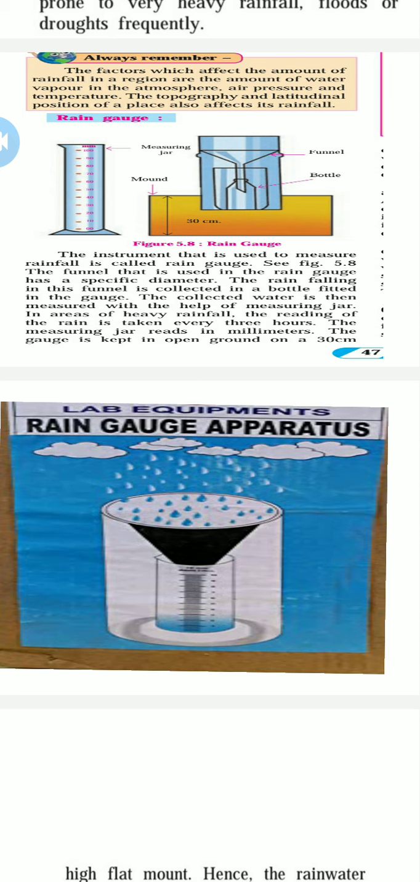Then the collected water is measured with the help of a measuring jar. In areas of heavy rainfall, the reading of the rain is taken every 3 hours. The measuring jar reads in millimeters. The gauge is kept in the open ground on a 30 cm high flat mount. Hence, the rainwater is collected without any obstruction.